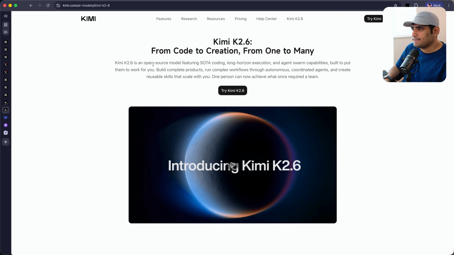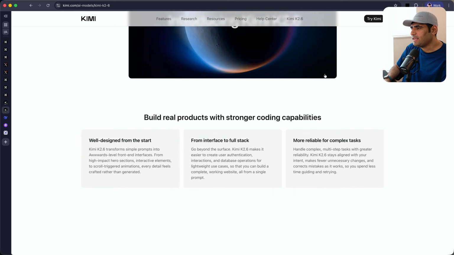Kimi K2.6 is an open source, state-of-the-art coding, long horizon execution model, which can also handle agent swarms, which is a bad idea, by the way. I don't think this actually works. Everybody's using 16 parallel agents or whatnot. I don't think that actually works. For me personally, I kind of stop at 4 to 6 parallel agents. That is how far I'm able to go without just randomly wasting money. And it is built to put them all to work, right? It can build complete products, run complex workflows through autonomous coordinated agents, and create reusable skills at scale for you. One person can now achieve what once required a team, right? And I kind of agree.